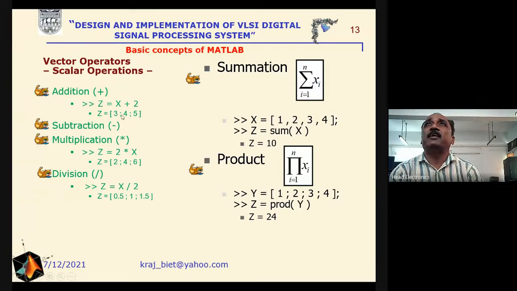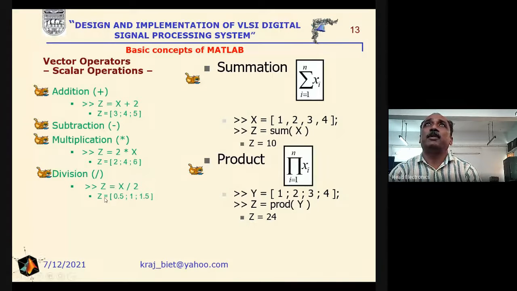If we write a semicolon here, that is the next row will be started. And subtraction, multiplication, and division can also be operated in a similar manner, that is, the vector operators using the scalar operations.